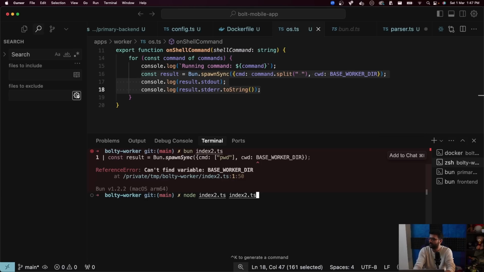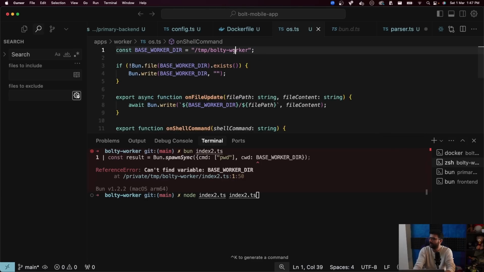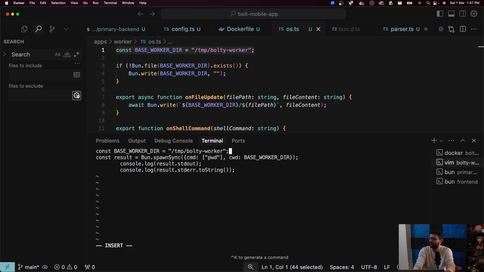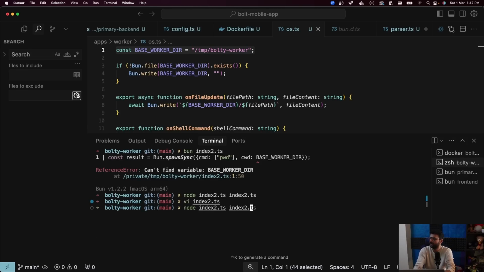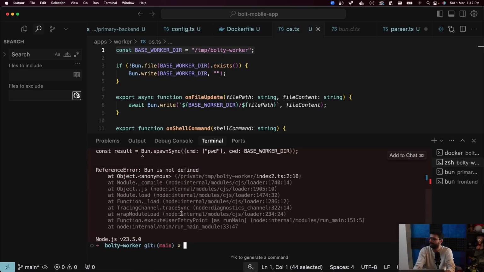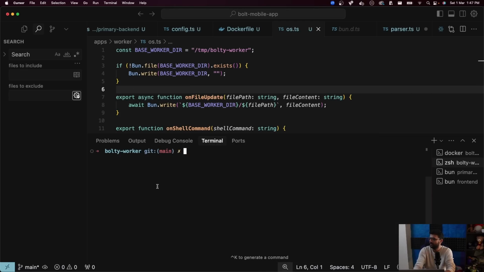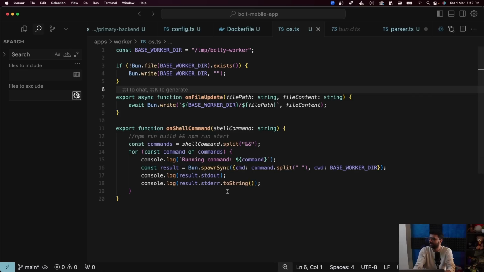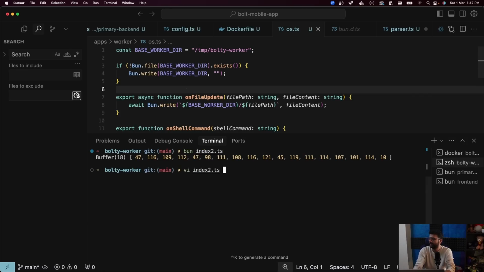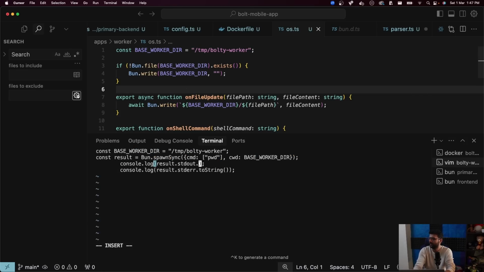Can't find variable base worker directory, so let me add that. Bun index2.ts, node index2.ts. Bun is not defined. Oh, bun index2.ts, my bad. Did return something. Not toString.